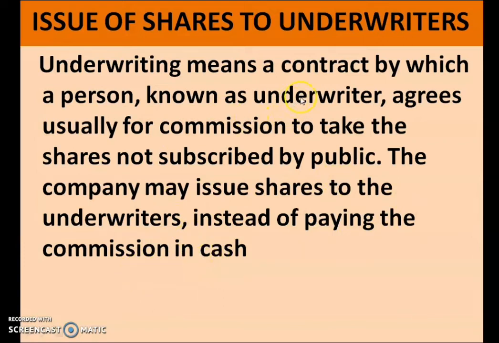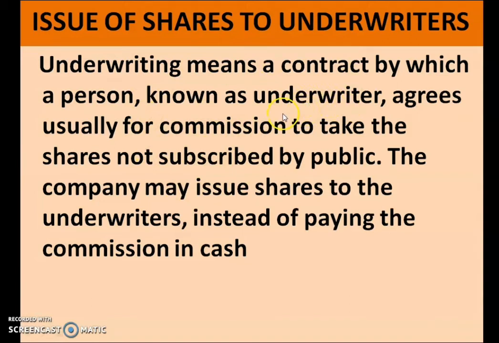Here, you know that in companies, to raise capital, the company issues shares to the public. The public have to subscribe the shares. If before the due date the public does not subscribe the shares, usually the company goes to underwriters, who are like an agent.